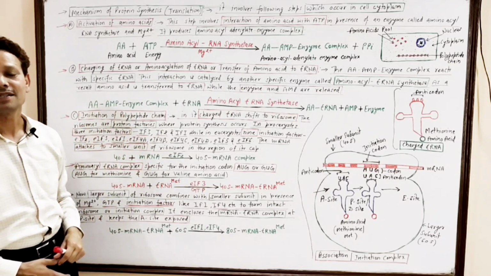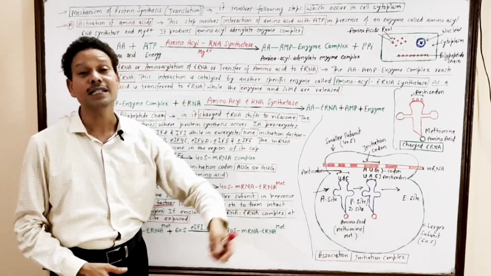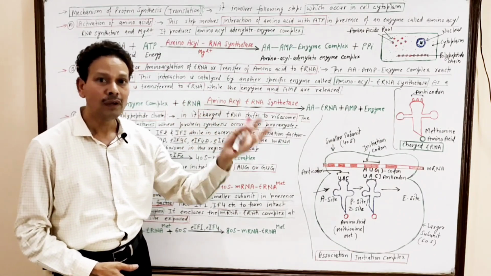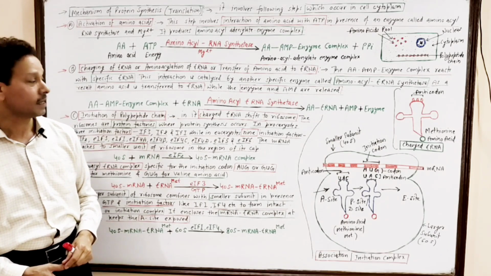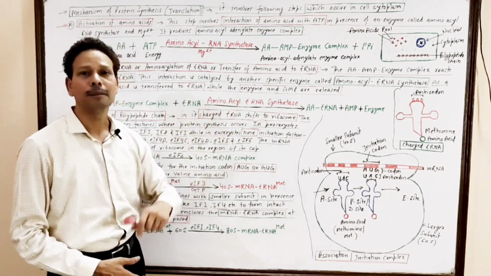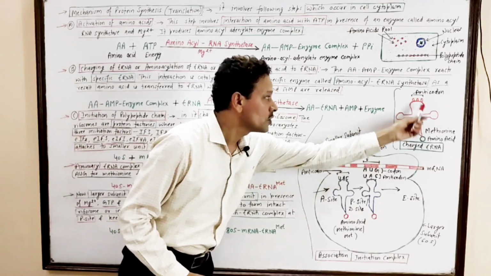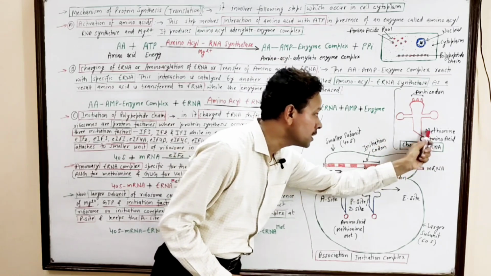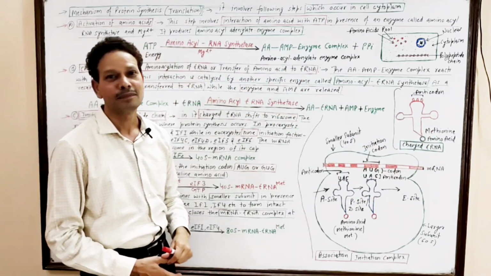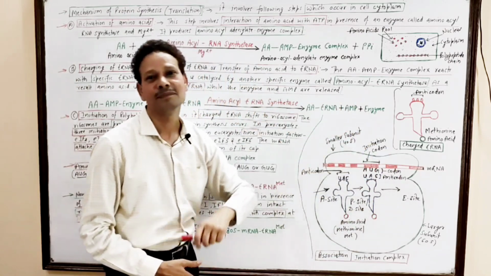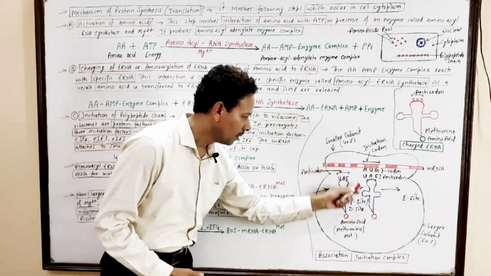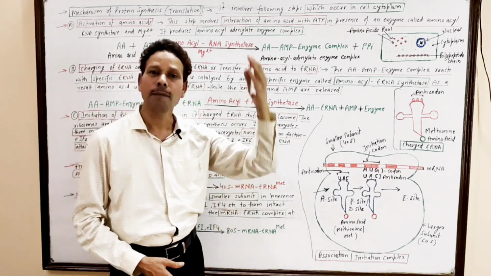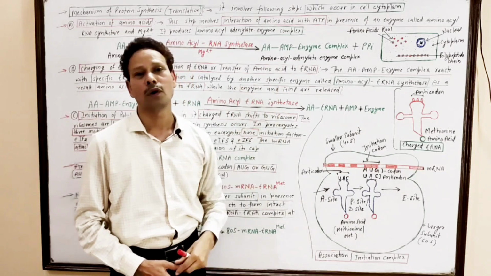And the next step is initiation of translation. Dear students, note down, initiation of translation, protein synthesis. In this step, the charged tRNA, that is, the tRNA with its specific amino acid, binds with the ribosomes. In our last topics, in the chapter of cell biology, we have discussed ribosomes.